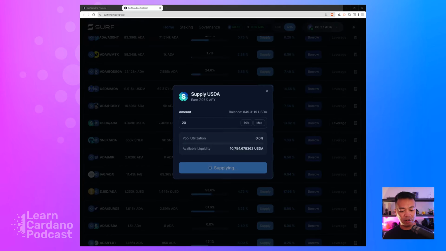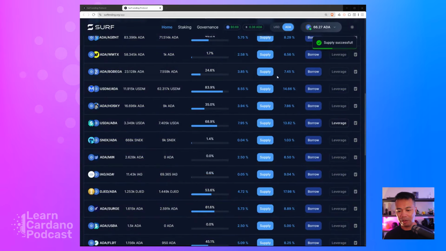So I'm just going to confirm this transaction and type in my sending password. And that is all done. There we go. Supply successful. So that's pretty quick and easy on using that part of the platform. Now, on the flip side, I can actually borrow from this particular pool as well.